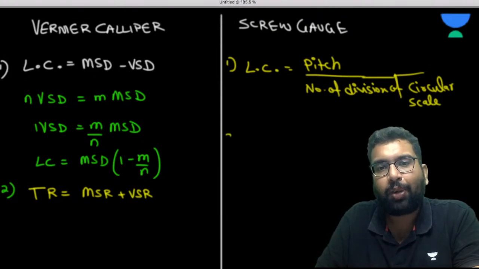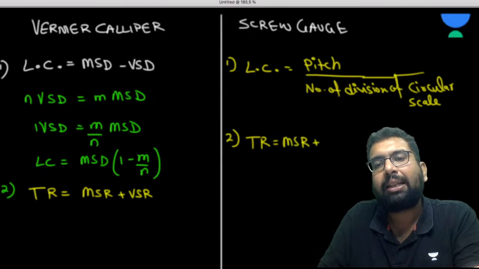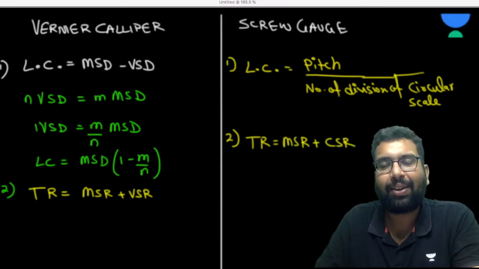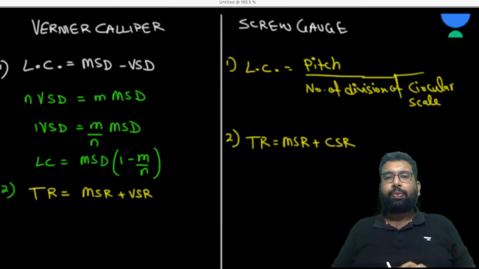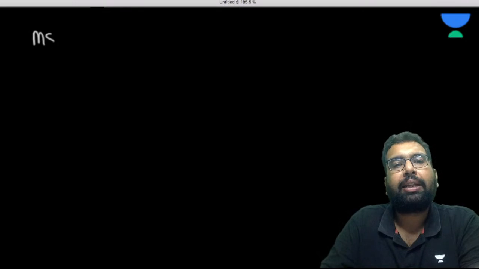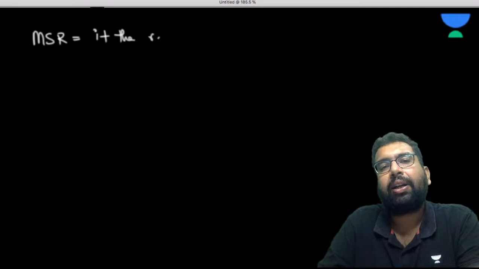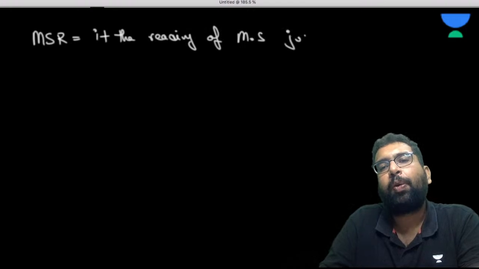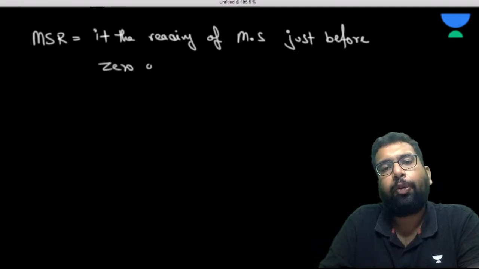Now, second thing, what is the total reading? So here, the total reading is going to be main scale reading plus circular scale reading. So quite similar to each other, right? Now, what is the main scale reading in both the cases? It is the reading on the main scale just before the zero of the secondary scale.